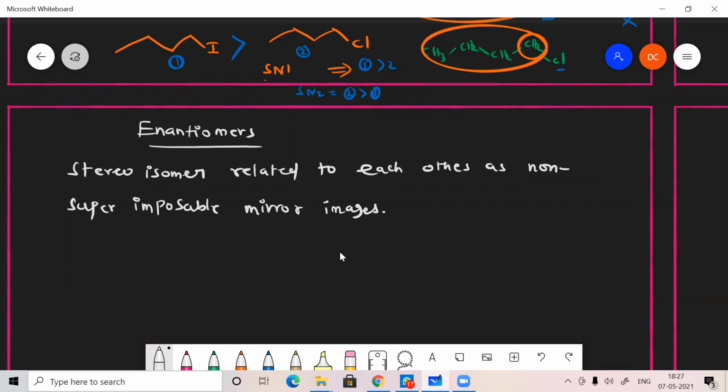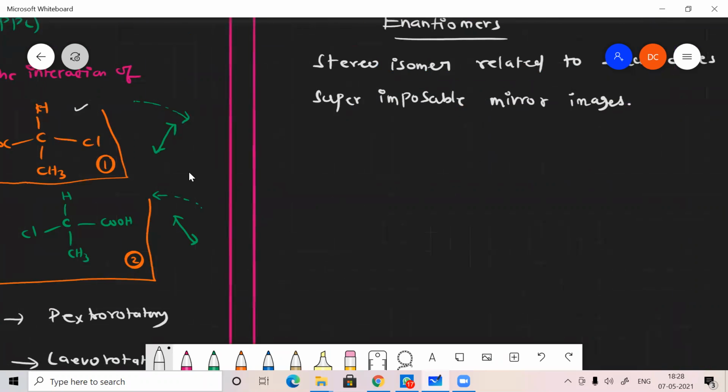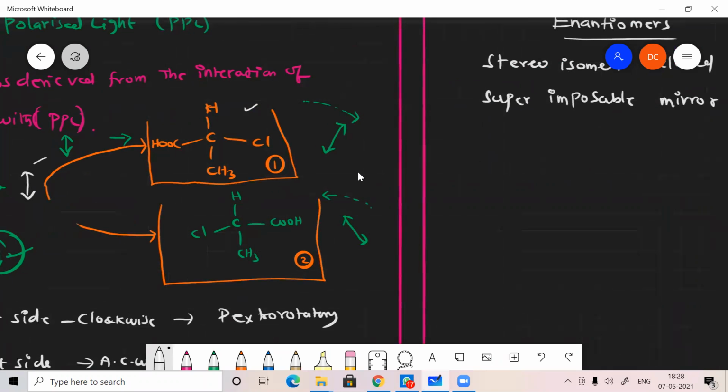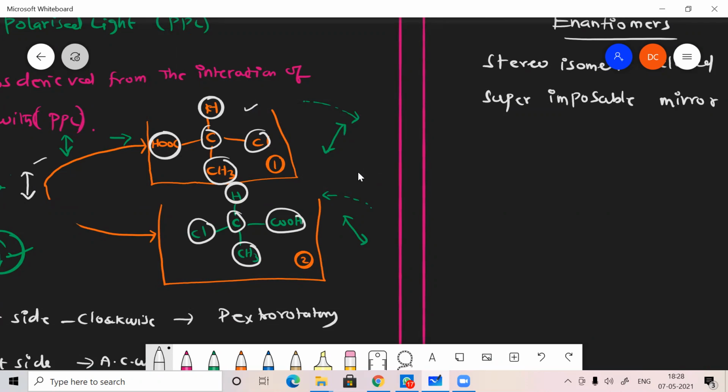So here the enantiomers are the substance. Like the examples we took last time, two molecules. Checking the molecular formula: 1 hydrogen, 1 hydrogen, 1 COOH, 1 COOH, 1 Cl, 1 Cl, 1 CH3, 1 CH3. Here also carbon, here also carbon. So both are the same molecule only, and only the orientation is different.